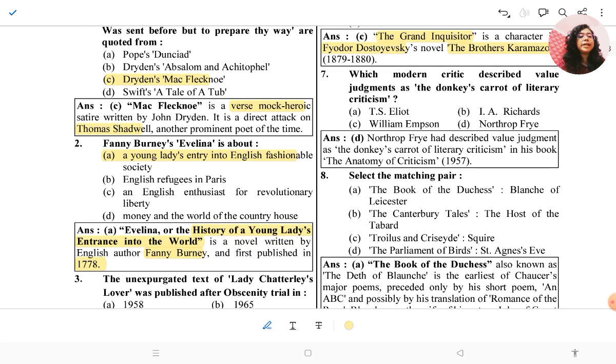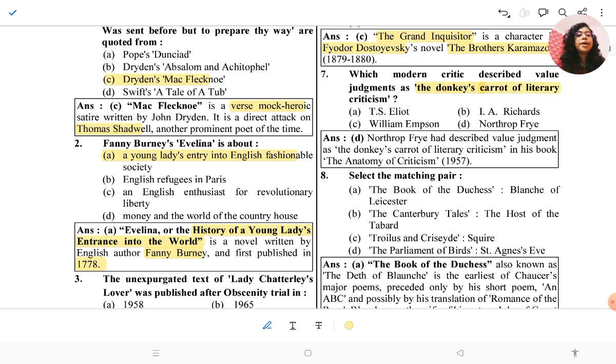Which modern critic described value judgment as the donkey's carrot? You know the archetypal criticism, right? Archetypal theory. Which modern critic described value judgment as the donkey's carrot of literary criticism?